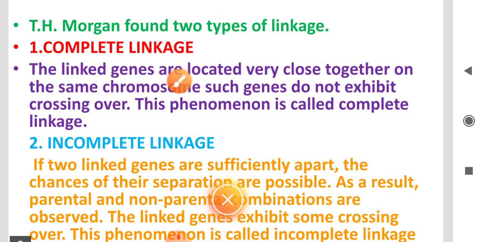So here the linked genes are located very close together on the same chromosome, but they do not exhibit crossing over. This entire process is called complete linkage.